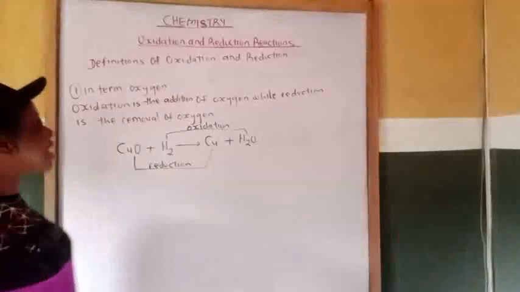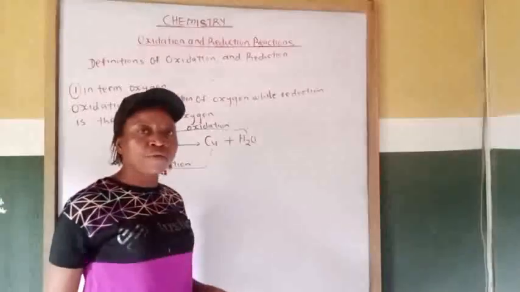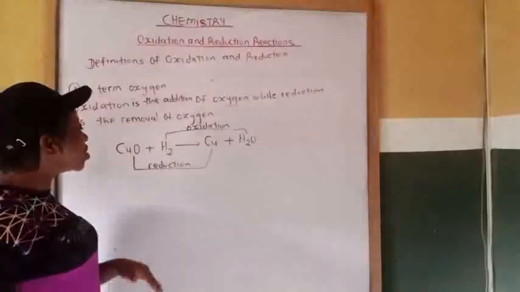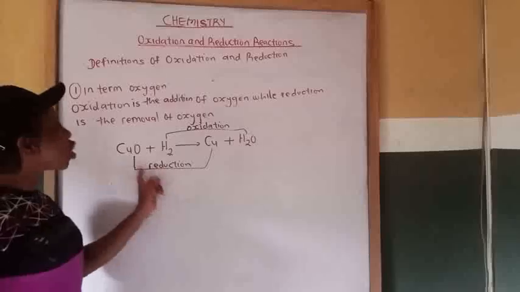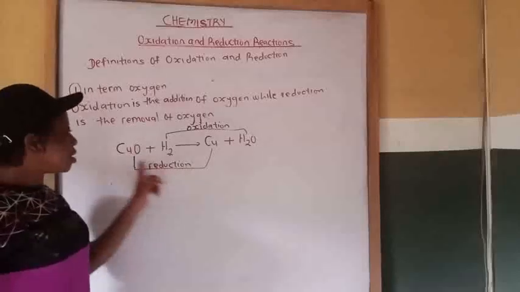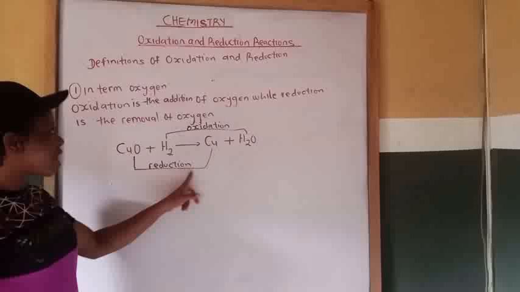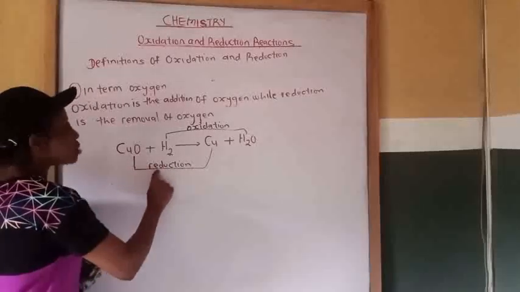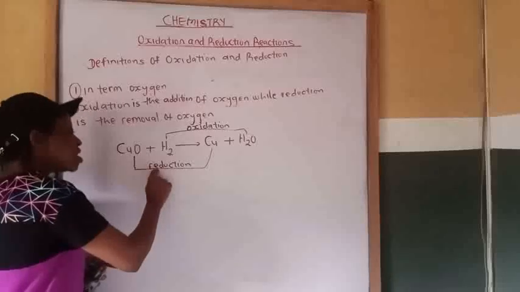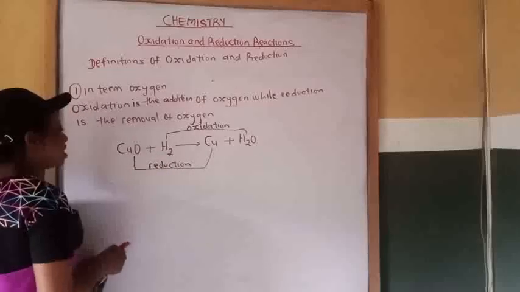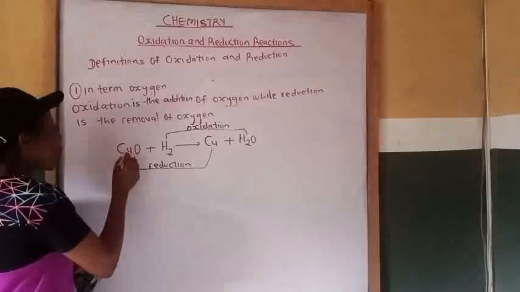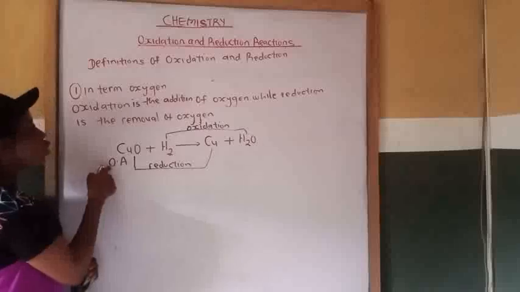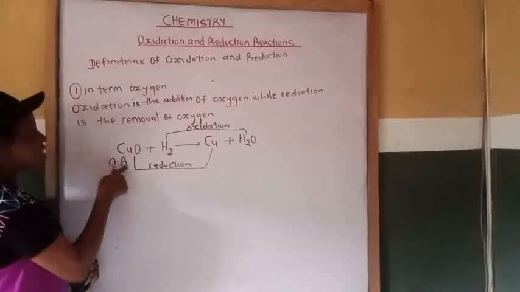Now, which one is an oxidizing agent from our reactant particles? Which one is the reducing agent? The one that undergoes reduction is copper oxide. So the substance that undergoes reduction is an oxidizing agent. Therefore, copper oxide is an oxidizing agent. OA means oxidizing agent.